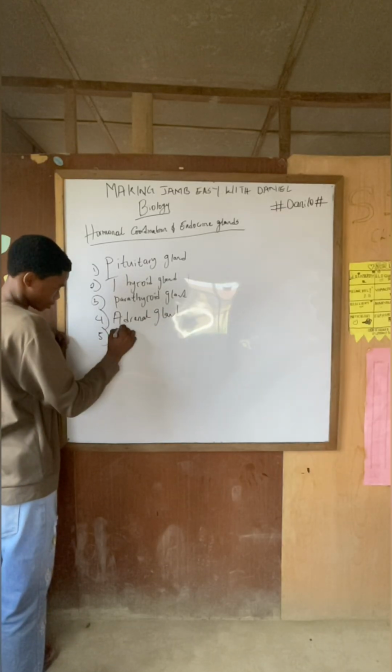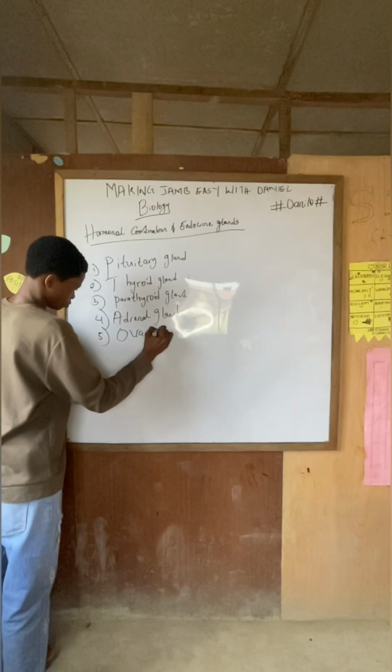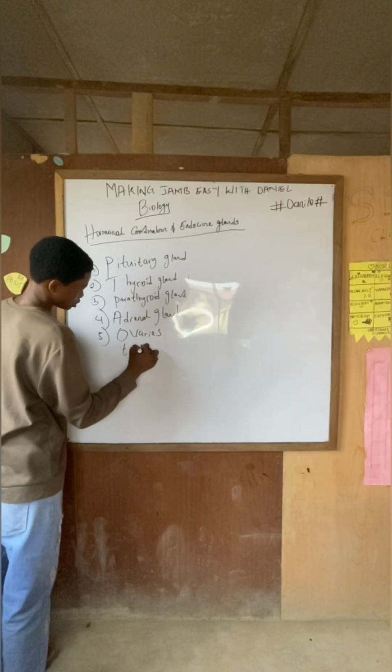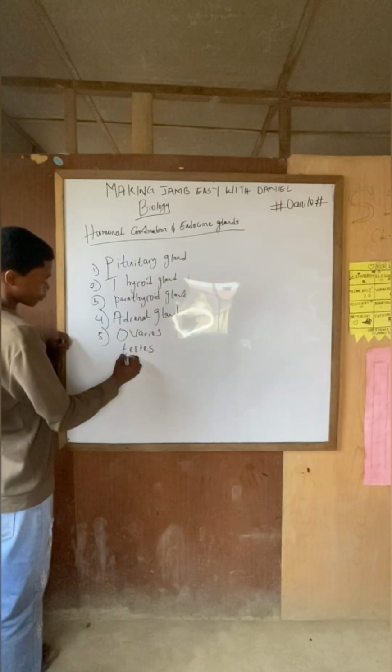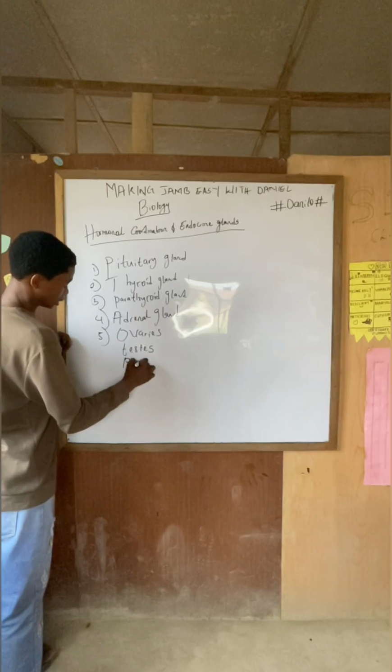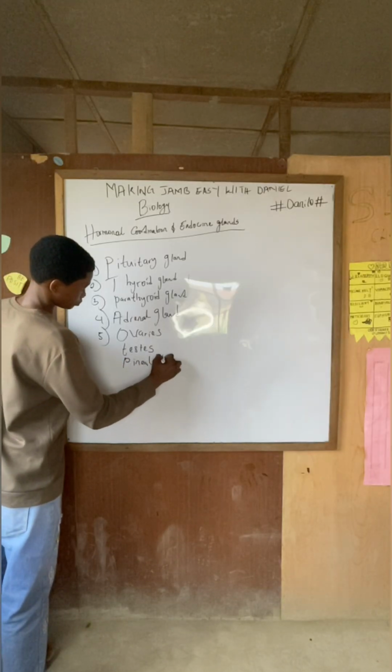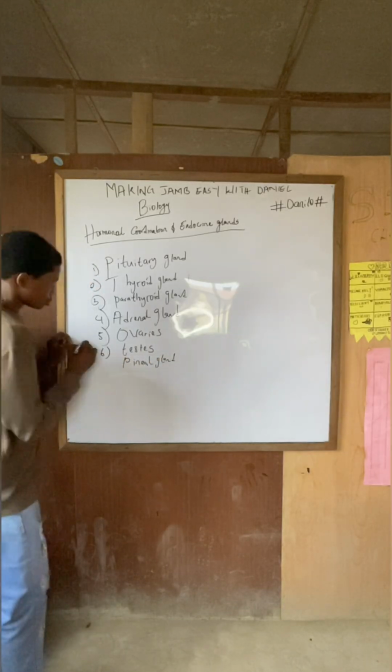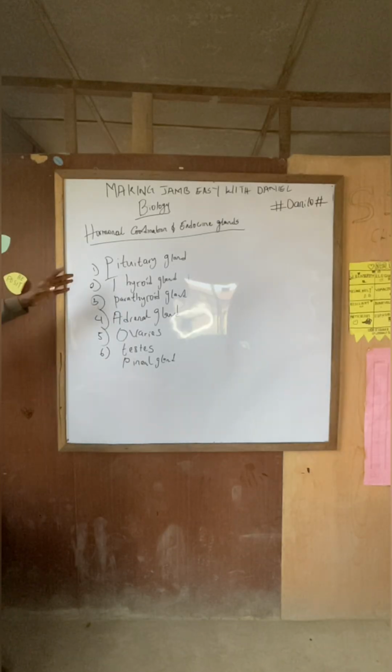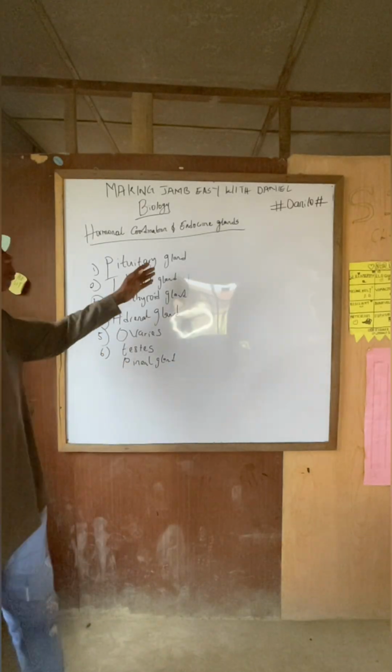Number five, ovaries, testes. We have the pineal gland. So these are examples of the glands we have. So I'm starting with the pituitary gland.